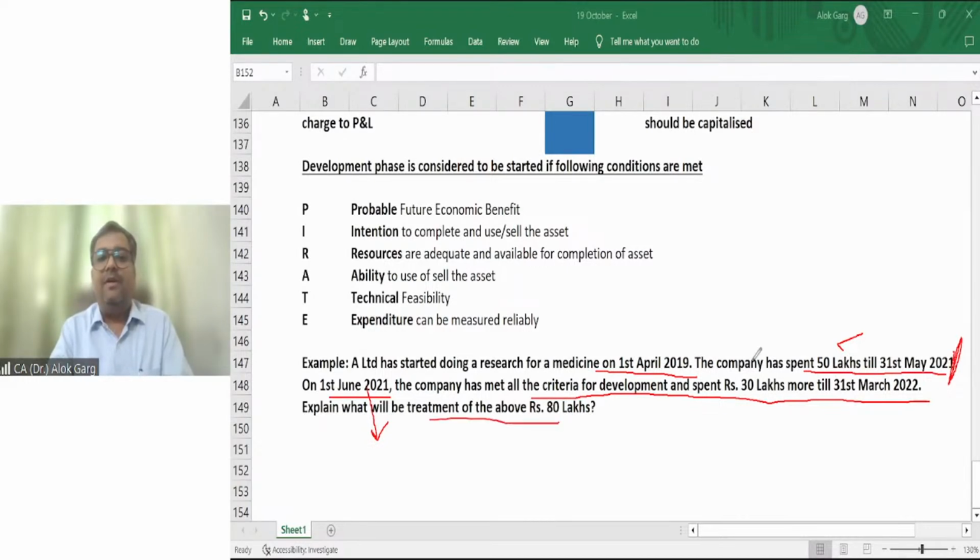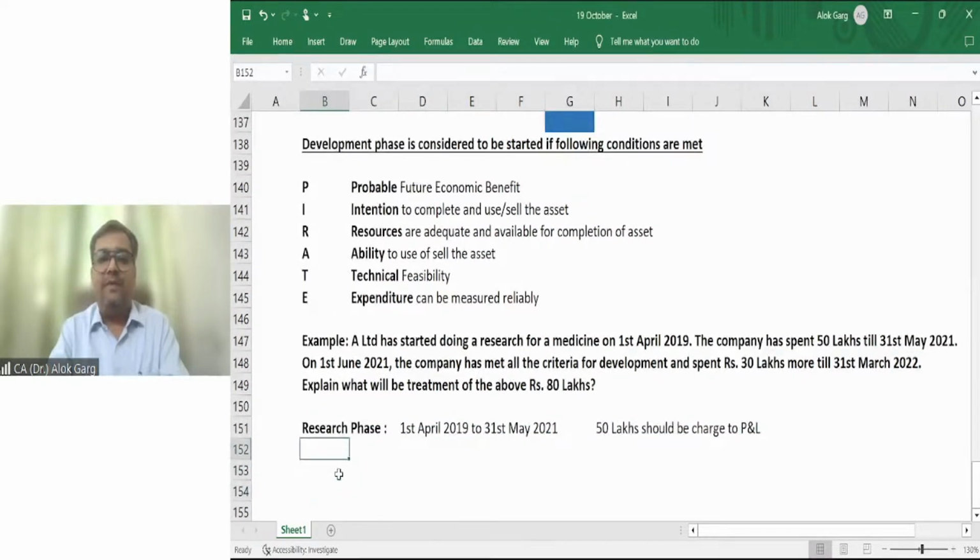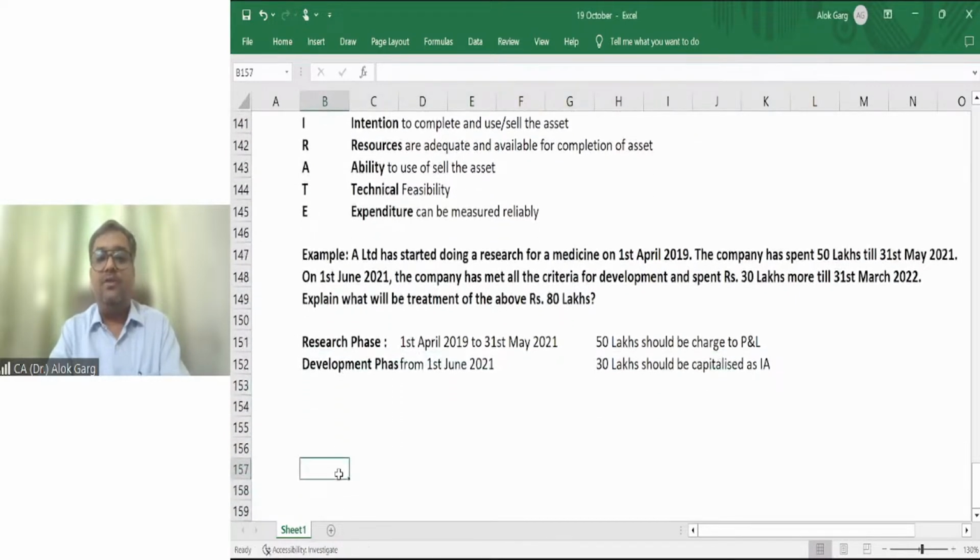Explain what will be the treatment of the above 80 lakh rupees. What will be the treatment of this 30 lakh rupees? So the research phase is 1st April 2019 to 31st May 2021, right? So my 50 lakhs should be charged to P&L. My development phase is from 1st June 2021. So 30 lakhs should be capitalized as an intangible asset, an internally generated intangible asset.